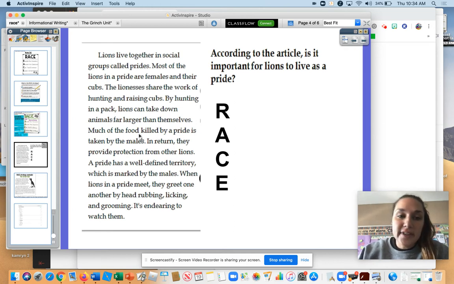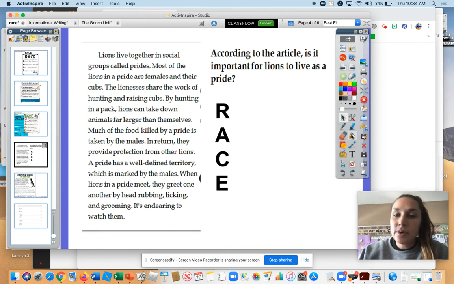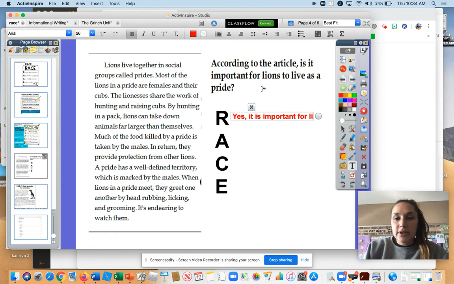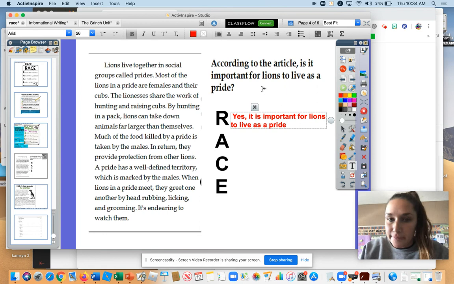So the question for this text is, according to the article, is it important for lions to live as a pride? So we would work our way through this. Okay, so I'm going to go ahead and get my text. So remember, the R is all about restating. So the question is, is it important for lions to live as a pride? So we would say yes or no and restate the question. Yes, it is important for lions to live as a pride. There we go. That's restating.